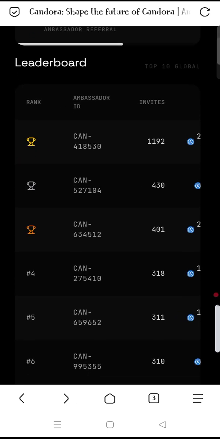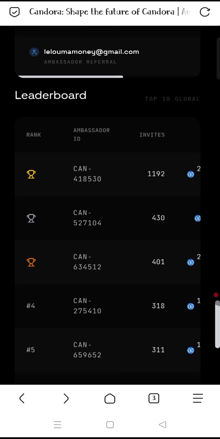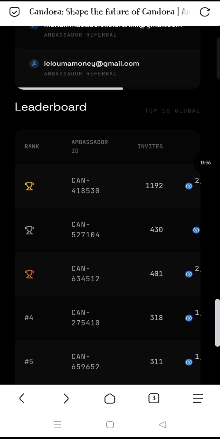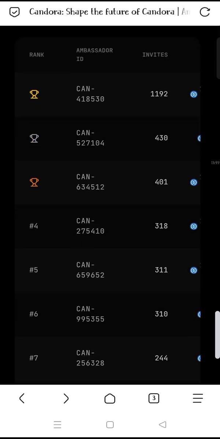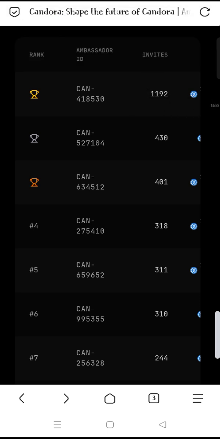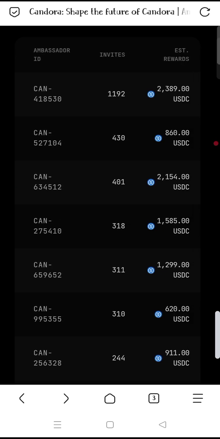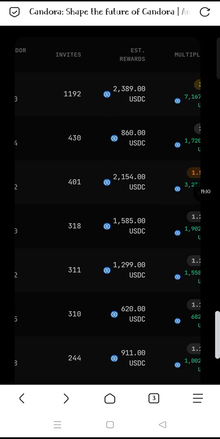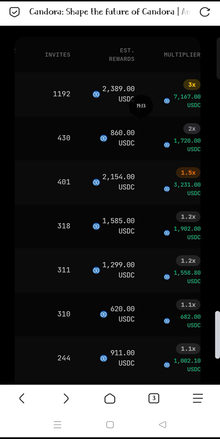Okay, you can see the leaderboard, and you can see the person who referred you. You can see ambassador referral. Okay, you can see right here, we have the first person. You can see the first person is an ambassador. He has invited 1,192 people. I'm telling you, people are serious out here. And he has managed to secure qualified 2,389 USDC. That is US dollars.